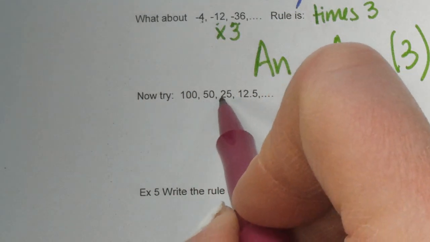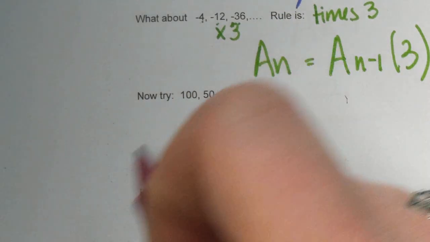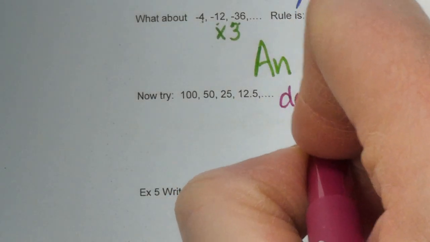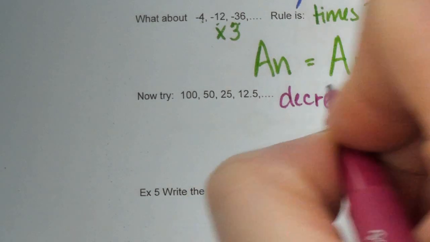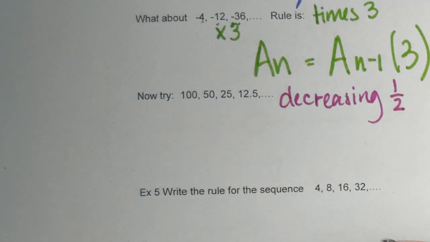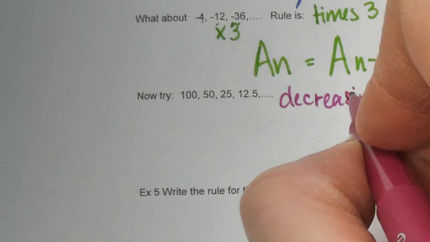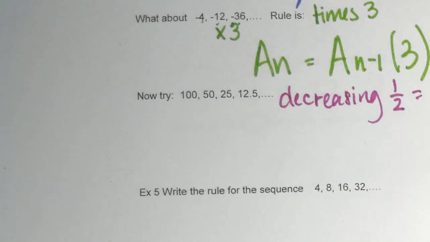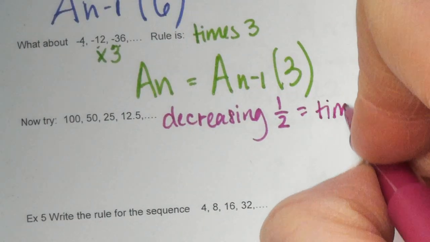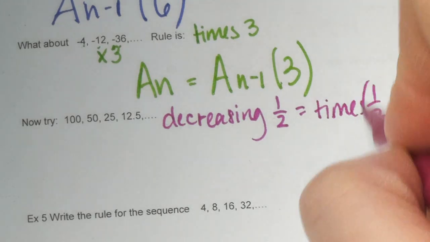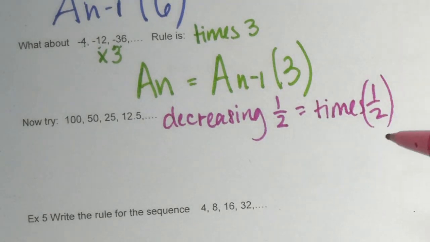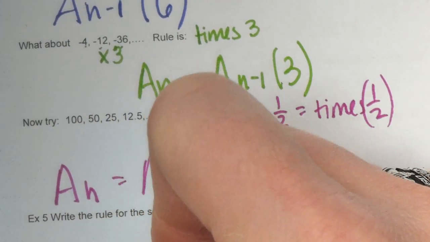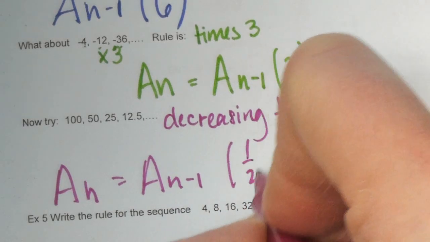Alright, we have 100, 50, 25, and 12 and a half. Do you see a pattern here? This one's a little bit different. So they are decreasing by 1/2, or cut in half, which actually equals times 1/2, because anything that you multiply times 1/2, it cuts it in half. So let's put that in. A to the n equals a to the n minus 1 times 1/2.